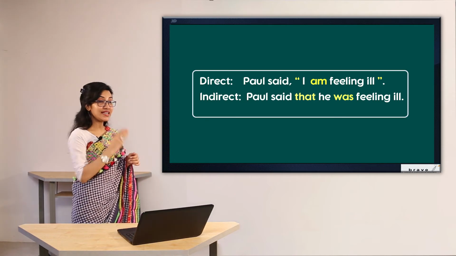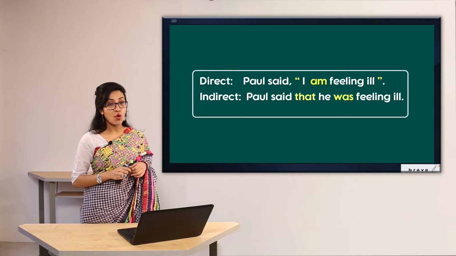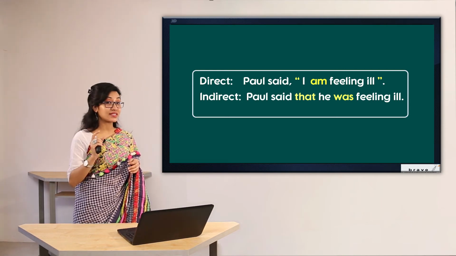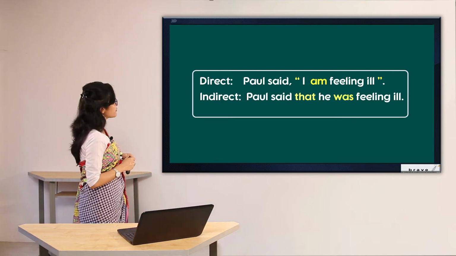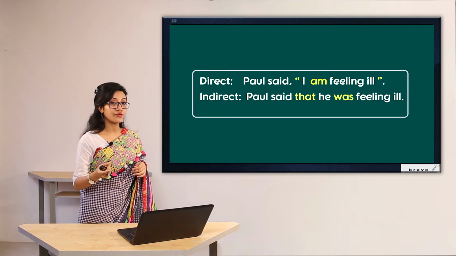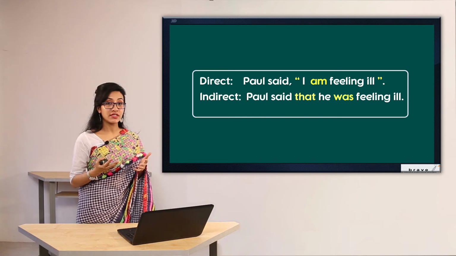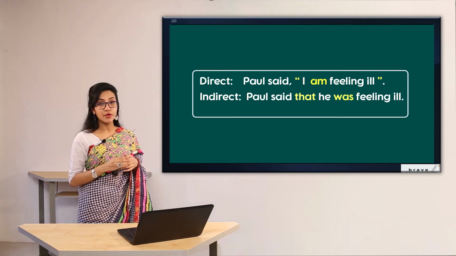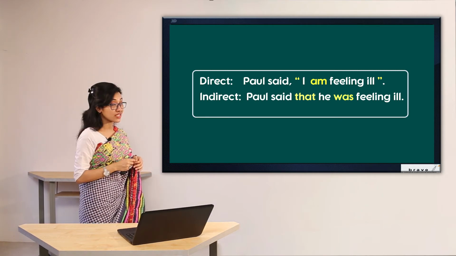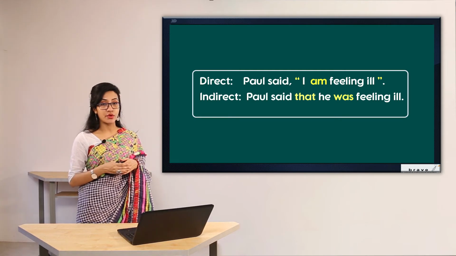We can see that in indirect speech, the pronoun that has been used is "he." On the other hand, in direct speech, the pronoun that was used was "I." Since in the direct speech Paul was saying exactly what he was feeling, that's why "I" has been used, since this is personal. This is first person singular number. On the other hand, when we have changed to indirect speech, we have used "he," which is third person singular number, as a pronoun.